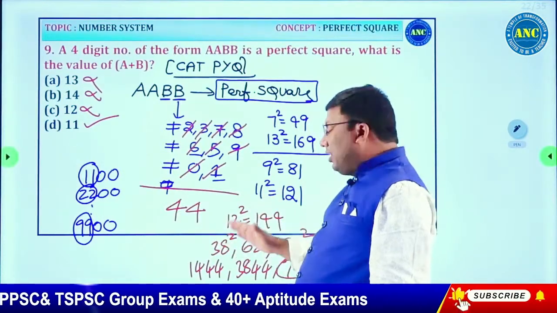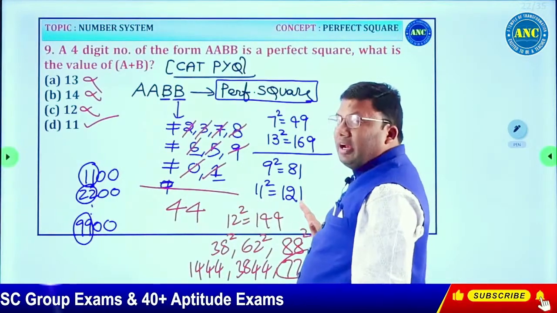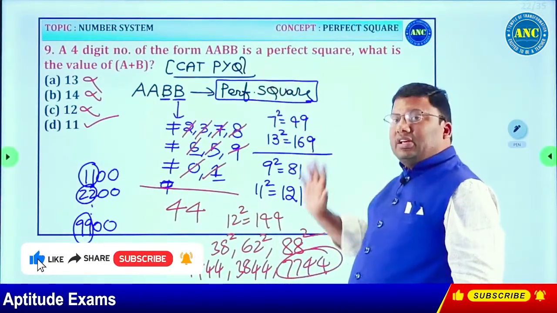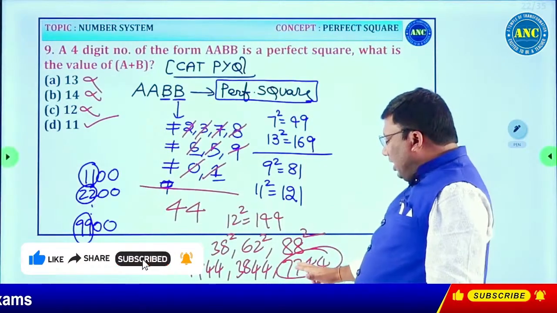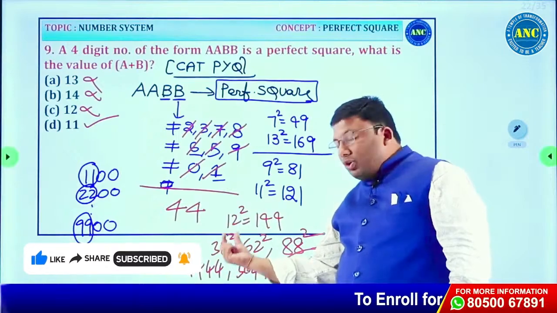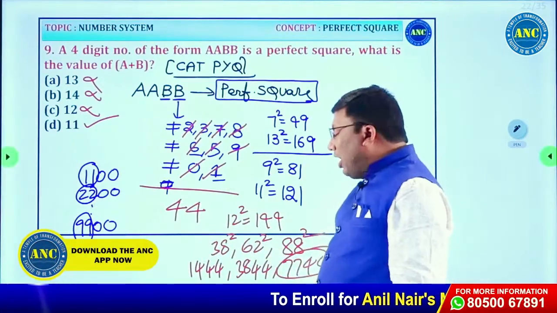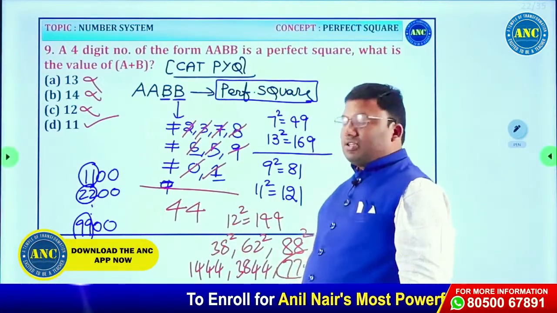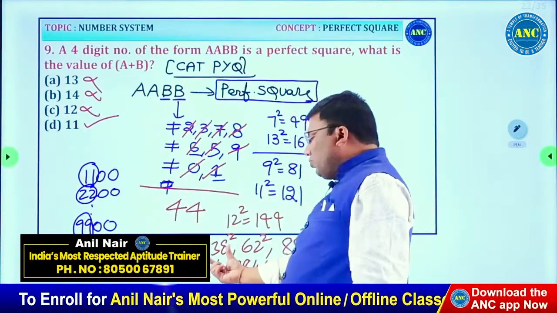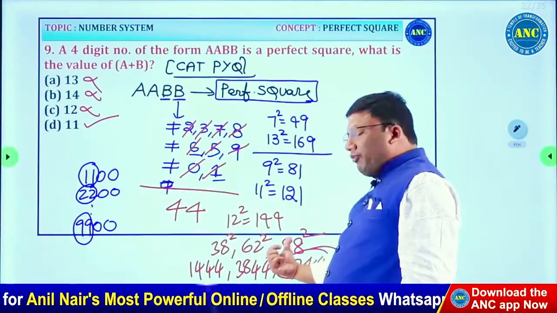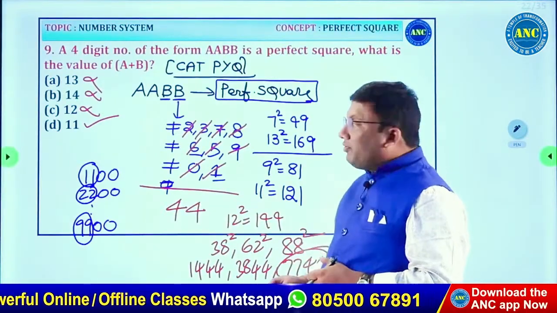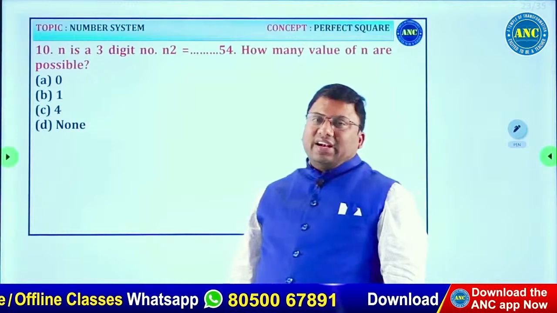50 minus 12, 50 plus 12, 100 minus 12. Out of these 3, the question condition is AABB, so 88 square is satisfying. You need to know the speed calculation method to find the square of a number fast. 38 square, if you apply (a plus b) whole square, is 1444. 62 square is 3844. 88 square is 7744. The answer is 7 plus 4, 11. I hope the idea is clear.